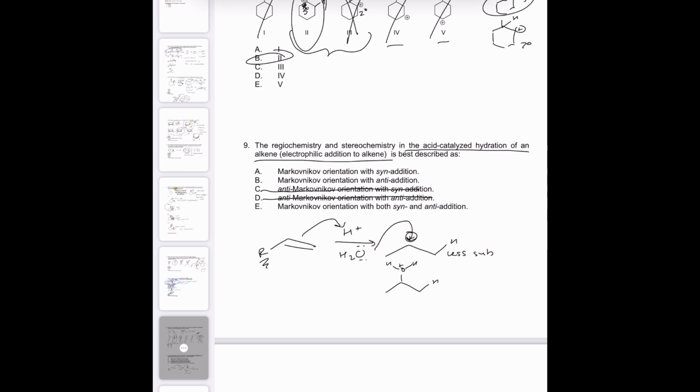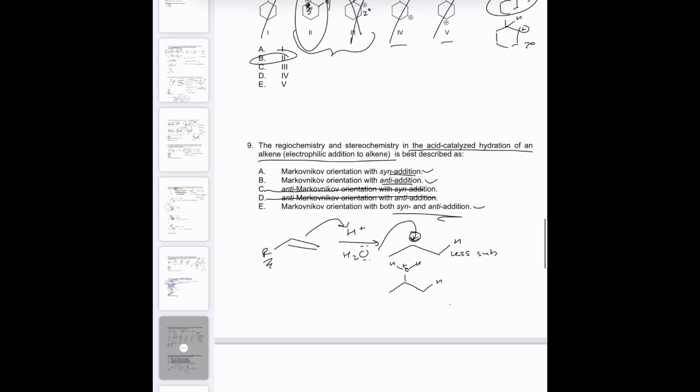And the next step is, are we getting syn, anti, or a mixture? The stereochemistry, syn, anti, or a mixture, refers to how these add together. Does this hydrogen and this alcohol, are they a wedge and a dash? Is it a dash and a dash? Oh, I accidentally drew a wedge. How are they adding with relation to each other?